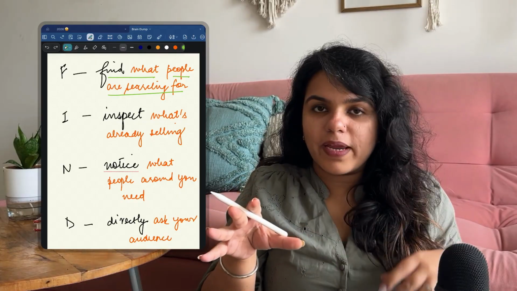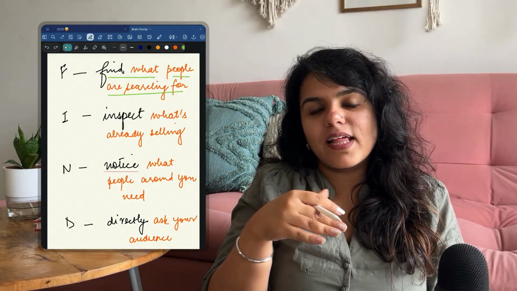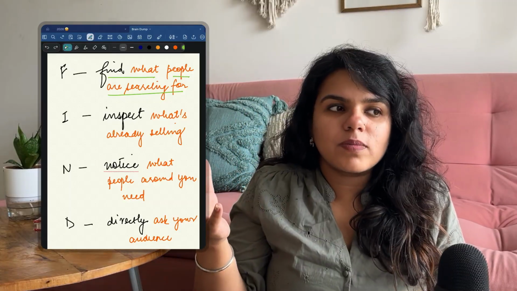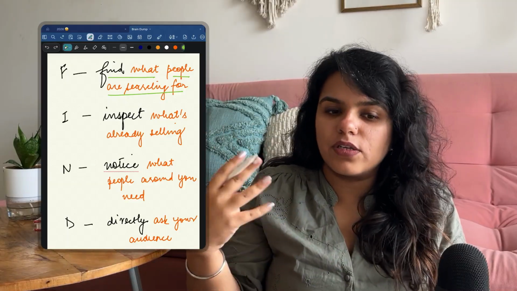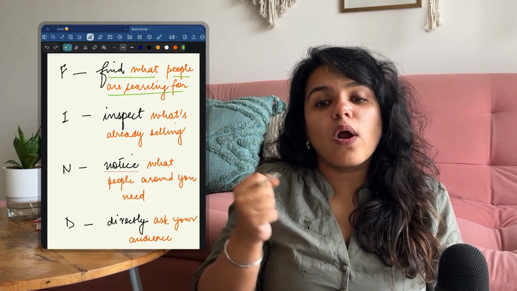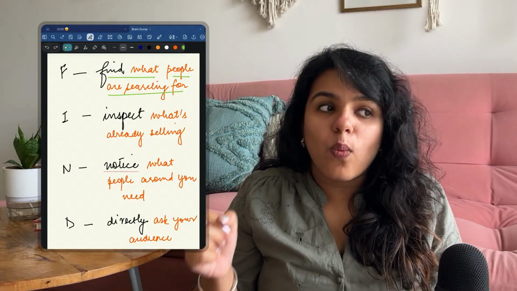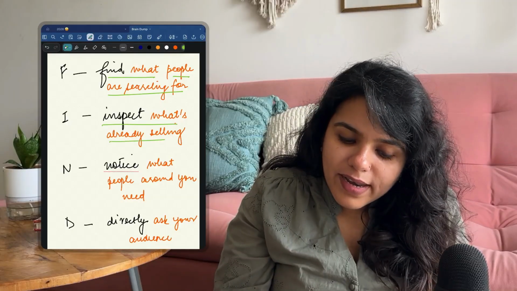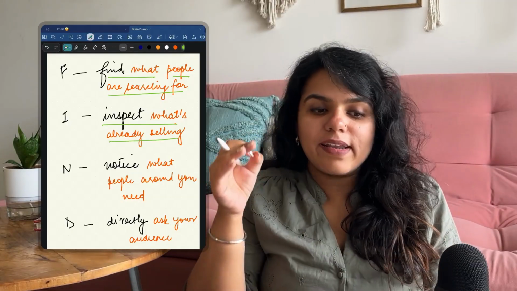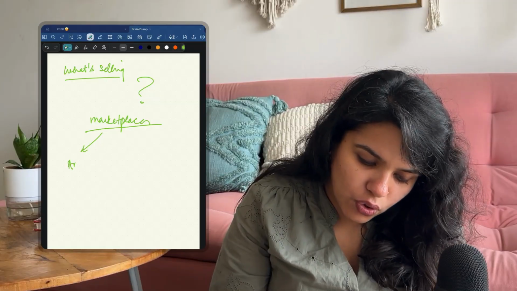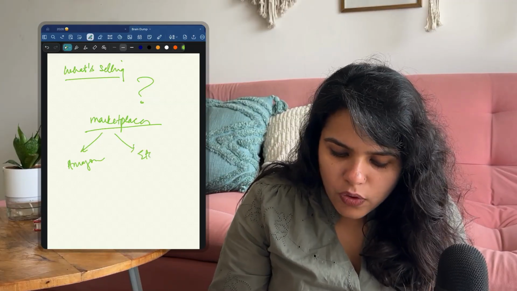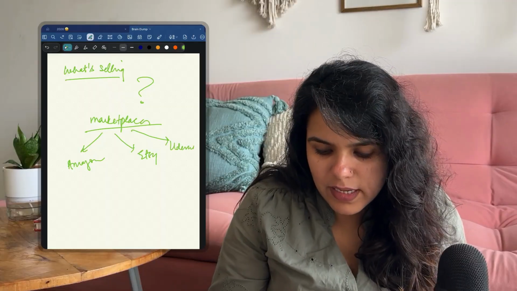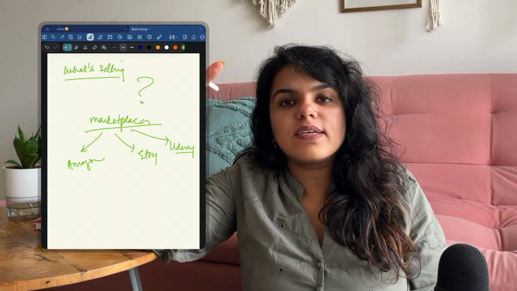Now you've got a ton of perspective, but what happens is people don't buy everything that they are searching for. There might be hundreds of different problems that they search and get a response there, and they don't need a paid solution for it. So it's crucial for us to know what is it that people are purchasing, where are they putting their money, what is already selling out there, and that is exactly our next principle, which is to inspect what's already selling. But the best part here is, in terms of what is selling, you don't have to make any guesses. Marketplaces like Amazon, Etsy, Udemy, and so many others give you a lot of data on what is out there and selling.